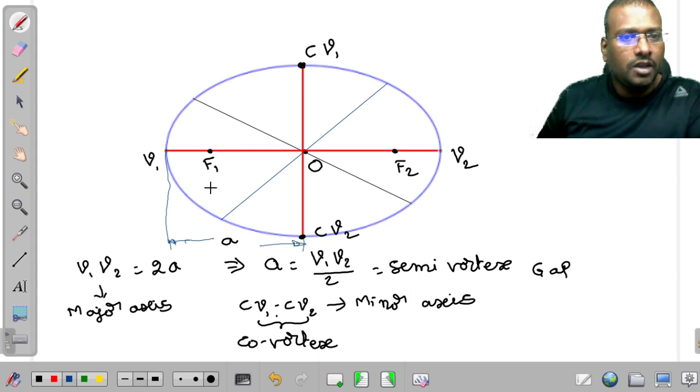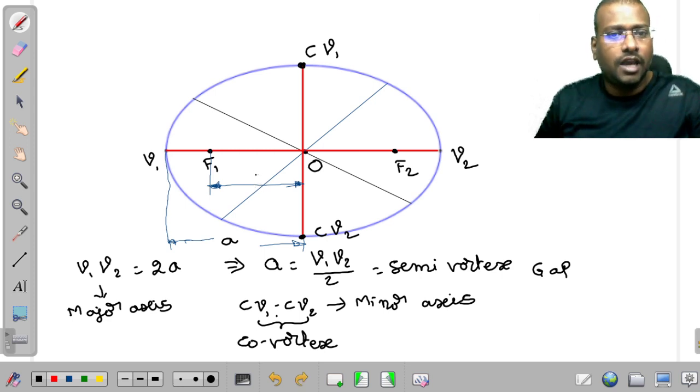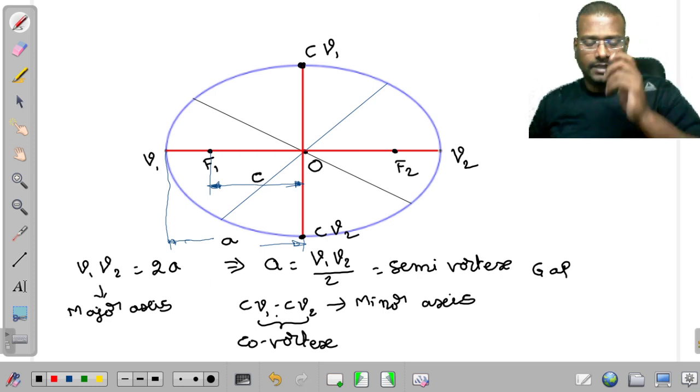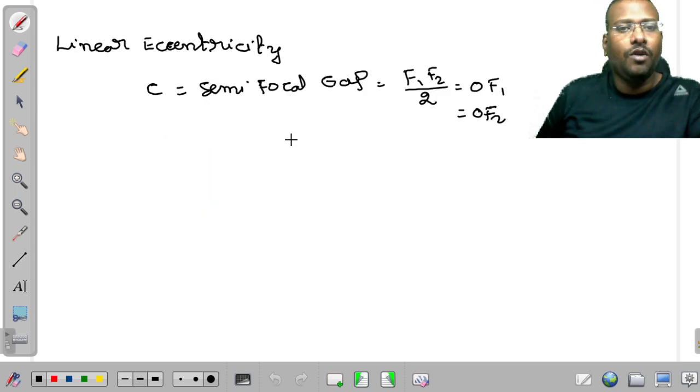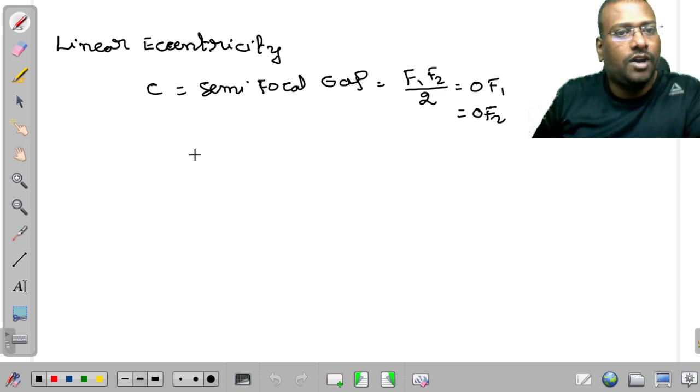Now here, this particular length, if you consider from here to here, is going to be considered as semi-focal gap, which is also considered as linear eccentricity C. Now, what is the linear eccentricity formula?